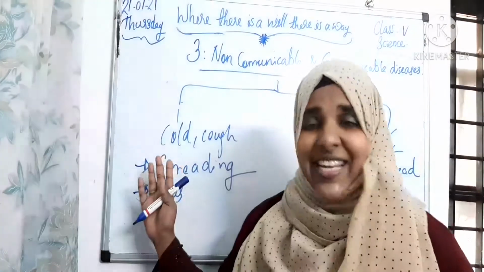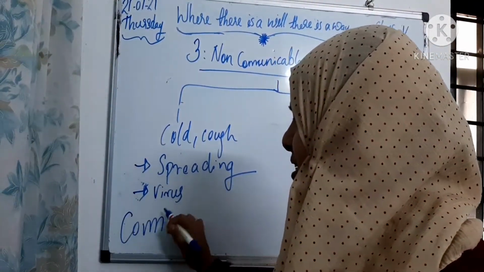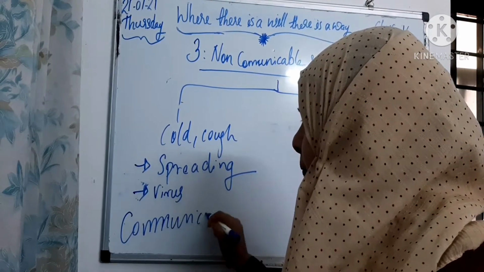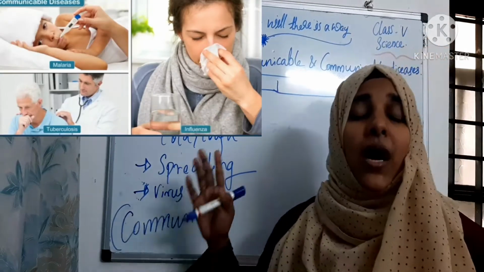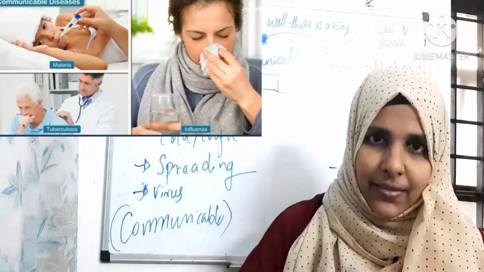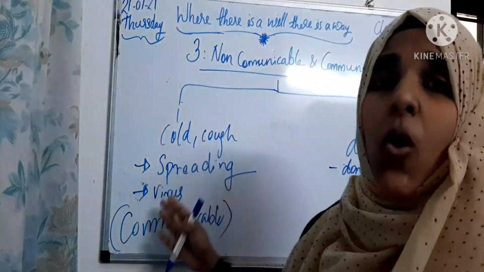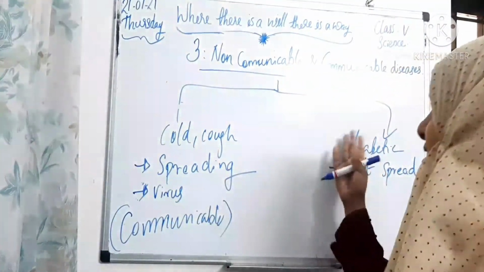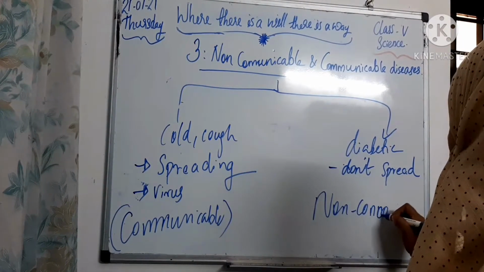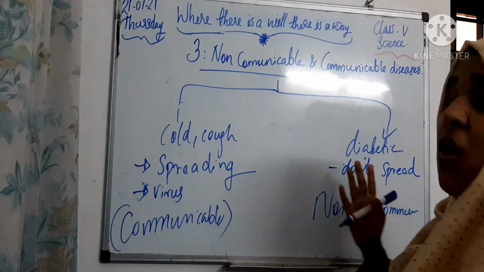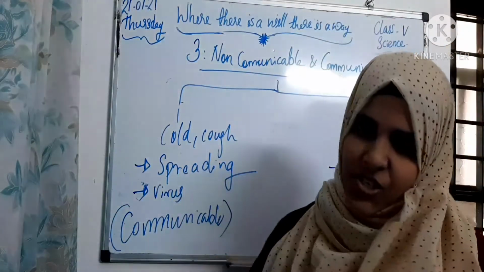We can say that this is a communicable disease. What is communicable, children? Communicable means diseases that spread from one person to another. That is communicable disease. This one is just the opposite of communicable diseases, that is non-communicable disease. What is non-communicable, children? It does not spread from one person to another. That is non-communicable disease. Clear?